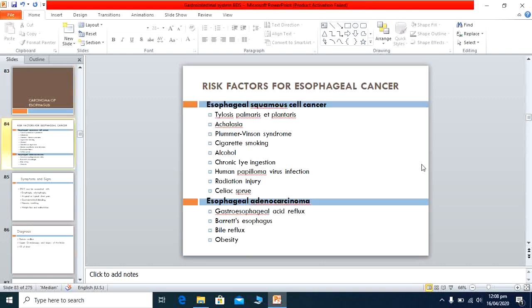Now we discuss the carcinoma of the esophagus. Basically there are two types: first is the squamous cell carcinoma, other is the adenocarcinoma.